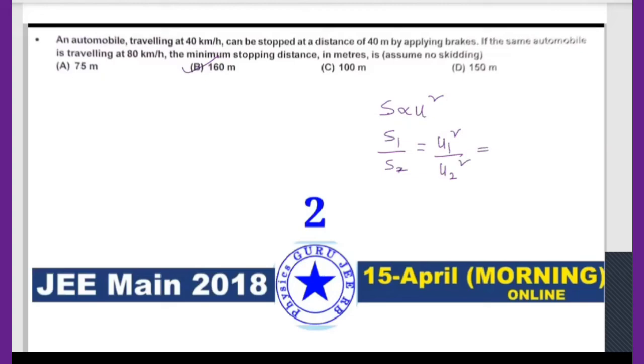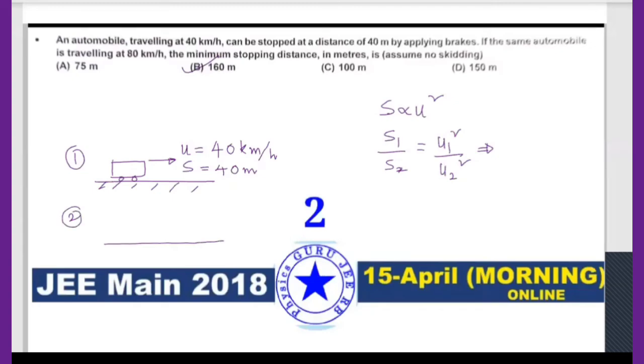Right? So first let me draw an automobile traveling. Let me take a bus. A bus is moving with the velocity u equal to 40 kilometers per hour, and can be stopped at a distance of 40 meters by applying the brake. This is the first day, and the second day you take it as second day.